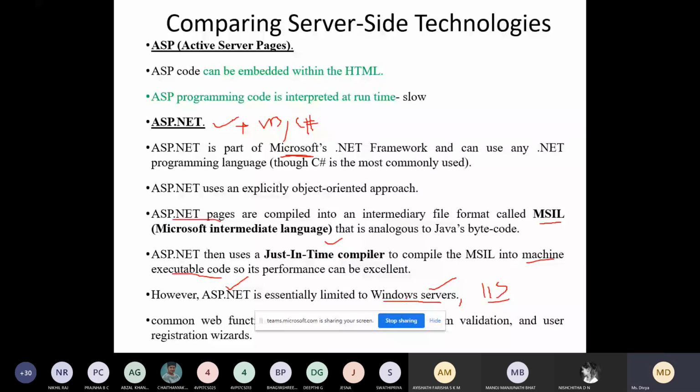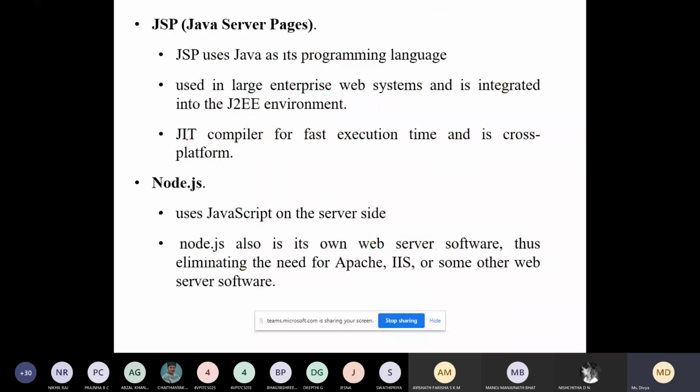Next one is JSP. JSP uses Java as a programming language, so here we use Java for developing websites. It is used for large enterprise websites. Here we use the J2EE environment. The compiler used is the just-in-time compiler for fast execution and cross-platform execution. The next server-side language is Node.js.